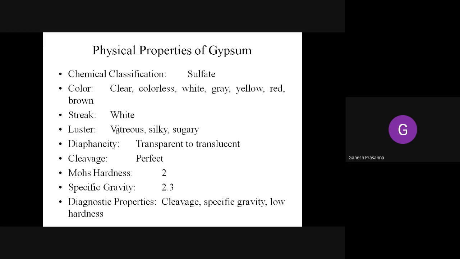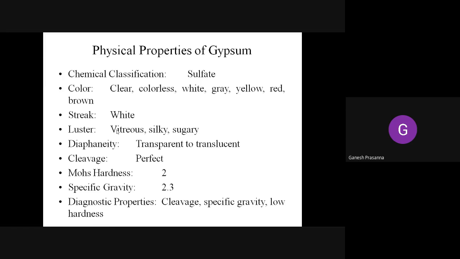It has a vitreous luster, sometimes silky, and even the boiled gypsum. If you boil gypsum, as you boil sugar, you find liquid sugar, which they call sakrapaka. The gypsum which is being boiled turns out to be in the same way. It has a diaphaneity of transparent to translucent, and the cleavages are very perfect in nature, with a Mohs hardness of 2 and a specific gravity of 2.3.